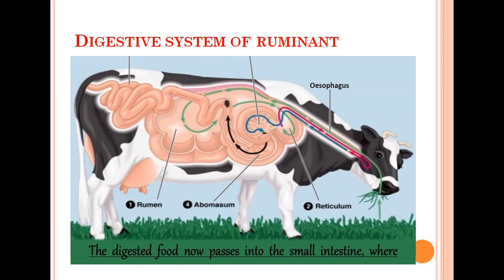First we will see the rumen. Rumen, this is the first and the largest chamber of the stomach. You can see it pointed here, this is the rumen, the first and largest chamber of the stomach. The second one is the reticulum. You can see here the reticulum, this is the second chamber of the stomach. It is present here. You can see here, this is the reticulum.